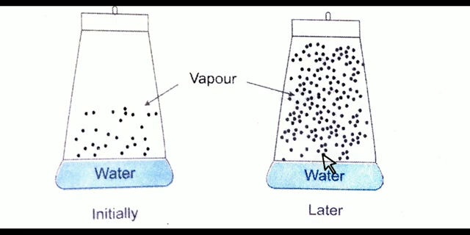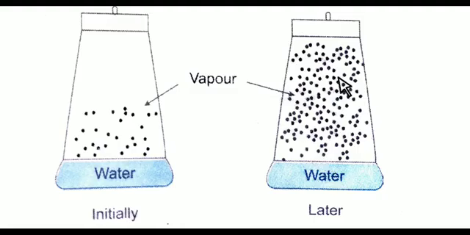So students, whenever the rate of condensation becomes equal to the rate of evaporation, at that time we get constant vapor pressure, and this state is nothing but the equilibrium state. This constant vapor pressure is known as the equilibrium vapor pressure of water. Another name for it is saturated vapor pressure, and the third name is aqueous tension.